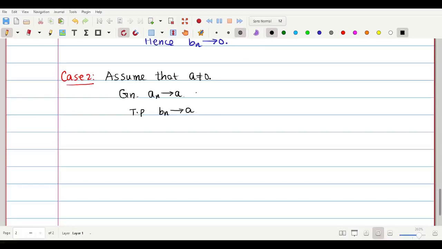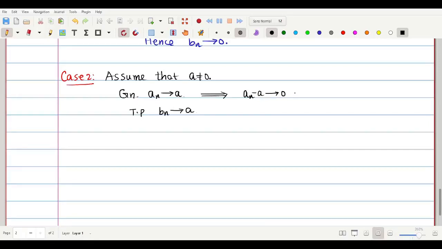சரி, an converges to a, this implies that இதுல இருந்து என்ன தெரியும் அப்படின்னா, this sequence an minus a will converge to a minus a, that is equal to 0. கரெக்டா? If an converges to a ஆக இருந்ததுன்னா an minus a converges to 0.